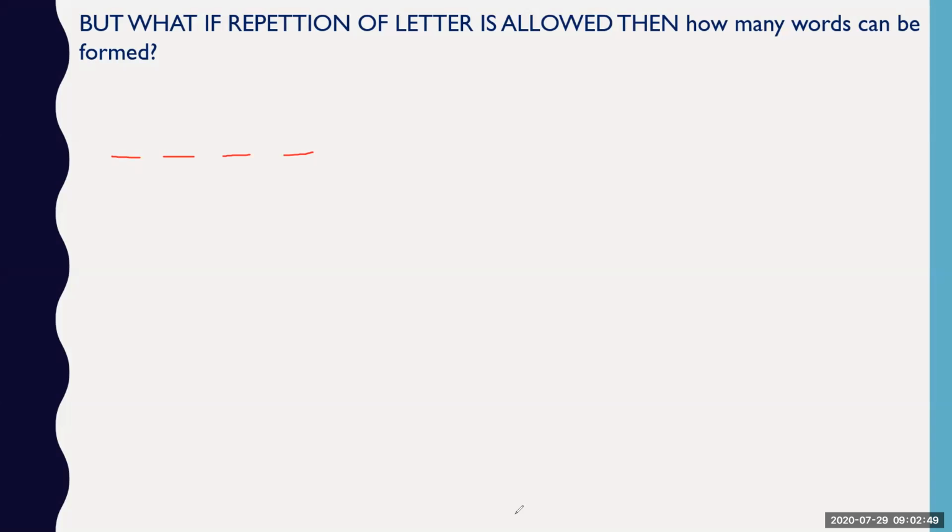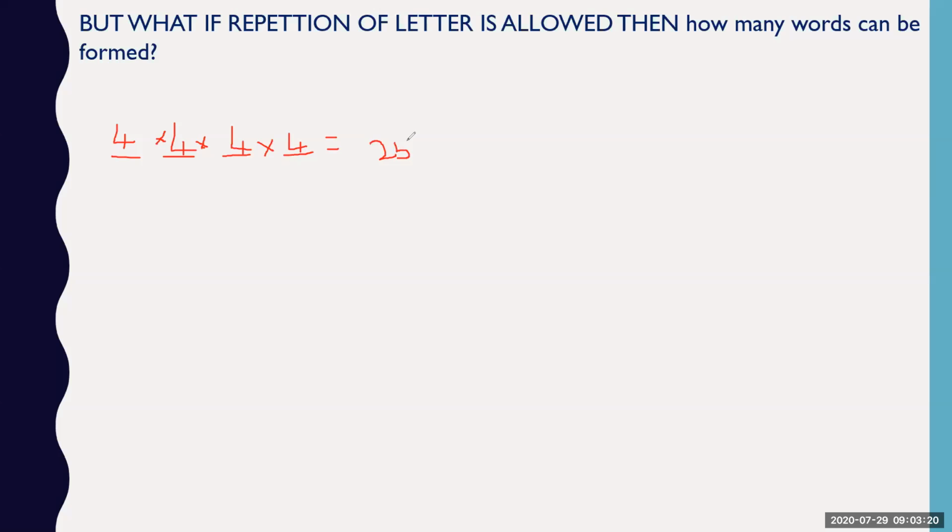Yes, very good. Not 4 factorial. 4 factorial is a different concept. Repetition allowed means you can repeat the letter. So it means you have 4 options to choose here. Again, that letter can be repeated, so again you have 4 options here. Again, you have 4 options here, and again 4 options here. So this will be 4 into 4 into 4 into 4. So how many in total?